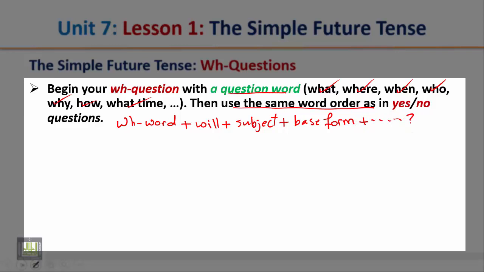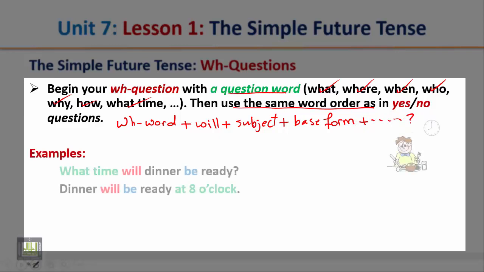Examples. What time will dinner be ready? Notice here that this question starts with a WH word, followed by the verb will, followed by the subject, followed by the base form of the verb. After that, complete the question. The dinner will be ready at 8.